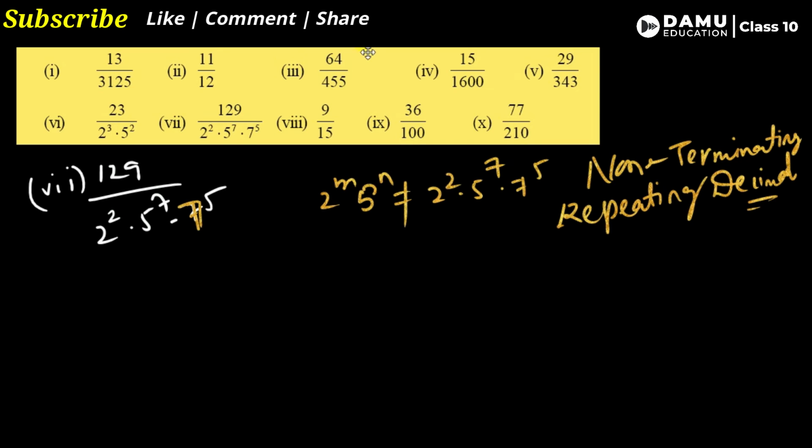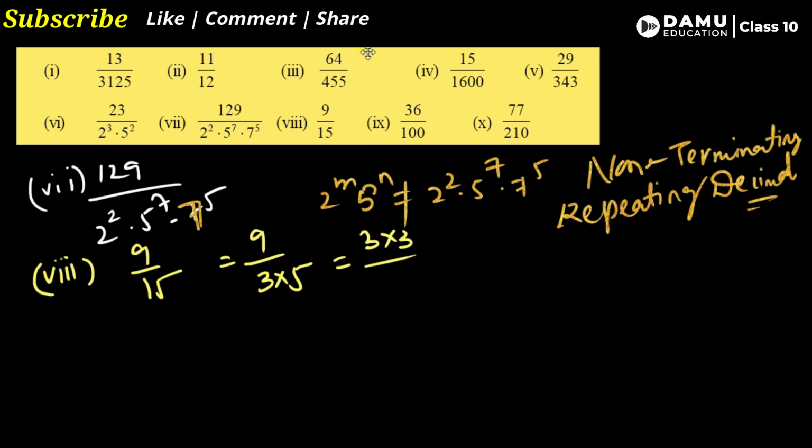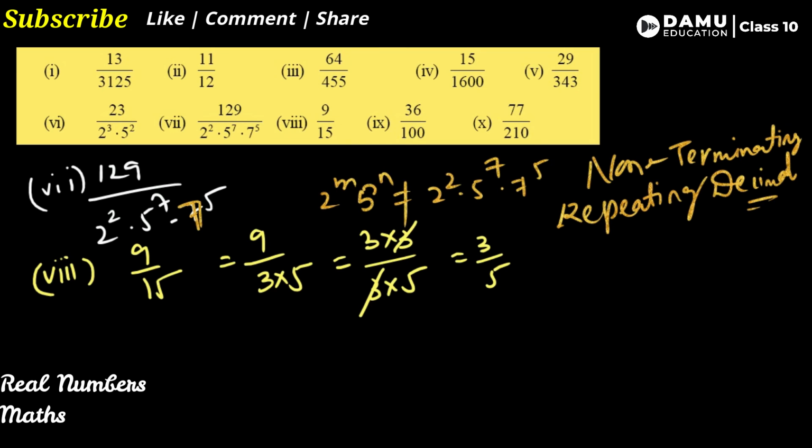Our next one, eighth one, what is that? 9 by 15. So 9 by 15. How you can write? This is in the format of 3 into 5, so 3 into 3 by 3 into 5, let's find out. This is a little bit tricky. So 3 is going to cancel, if cancellation is possible, you can do. Sorry for that, I did not tell this one at the first stage.